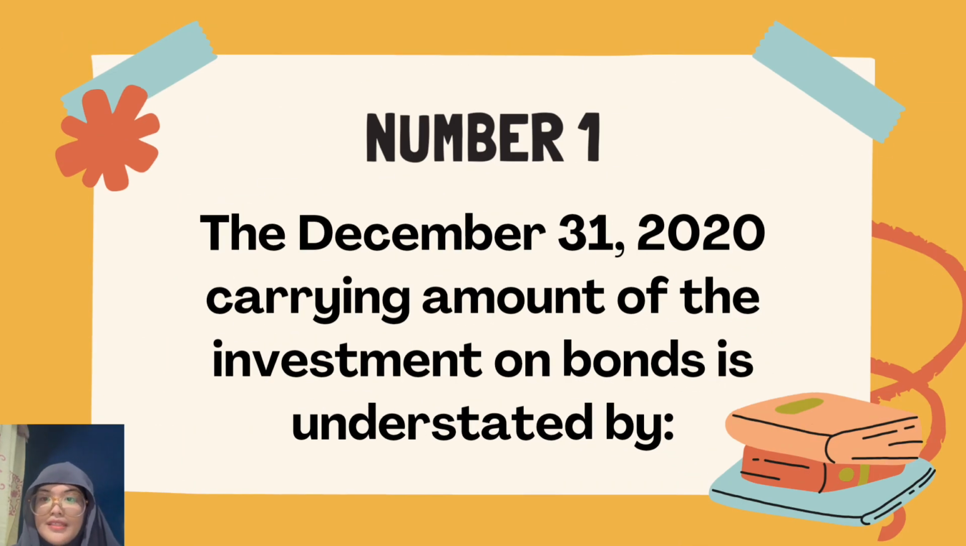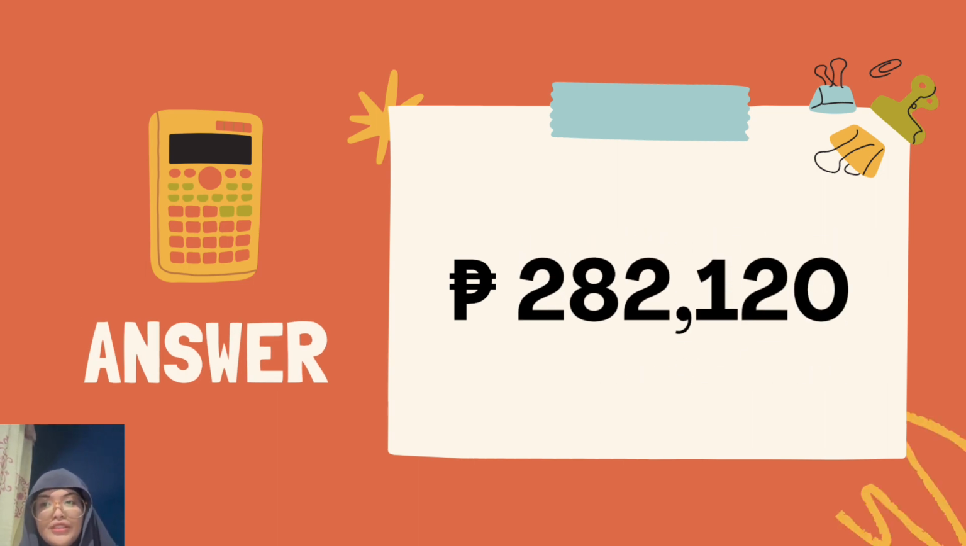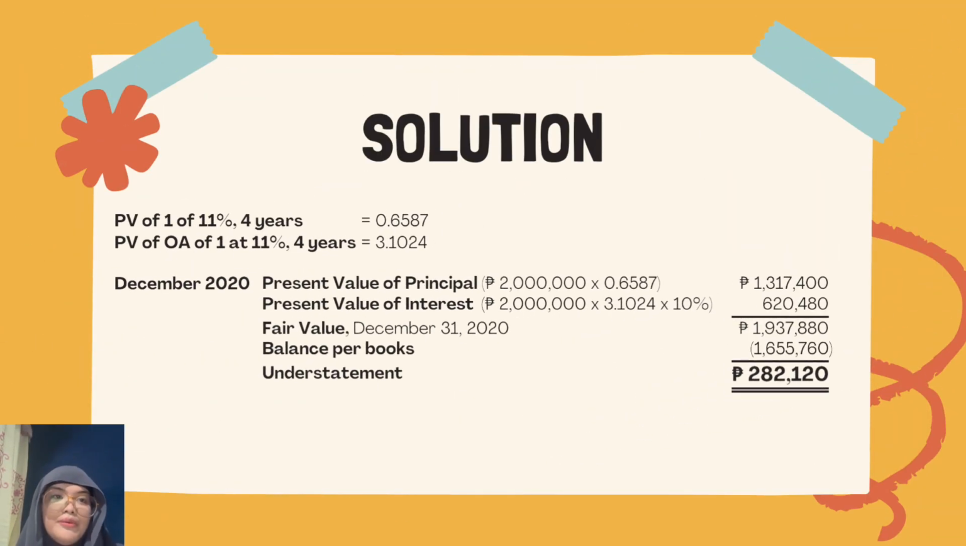For number 1, the December 31, 2020 carrying amount of the investment in bonds is understated by 282,120 pesos. Let us now move on to how we solved for this answer. Here in the solution, we begin by acquiring the PV of 1 at 11% for 4 annual periods. Stopping at 4 decimal points, we get 0.6587.